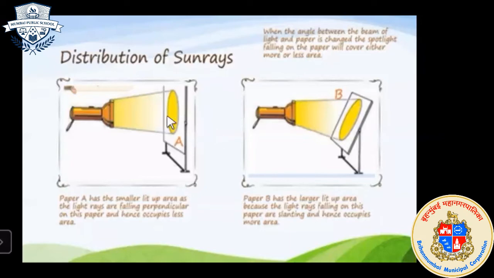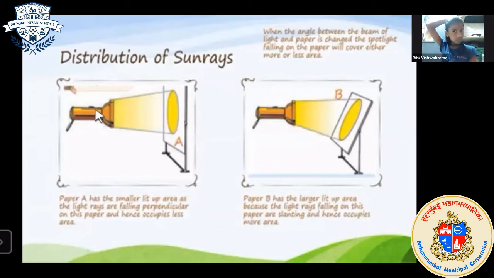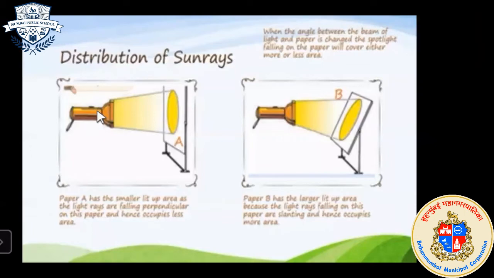Let me explain why it occupies less area. See, children, on paper A, suppose this is the surface of the earth and this is the sun, and suppose these are the sun rays. This paper is perpendicular to the beam. Perpendicular means which intersects another line at a right angle, in a straight line. So this torch is perpendicular to the surface of the earth, or to paper A.